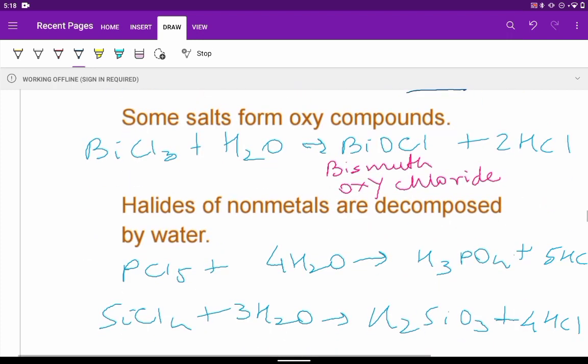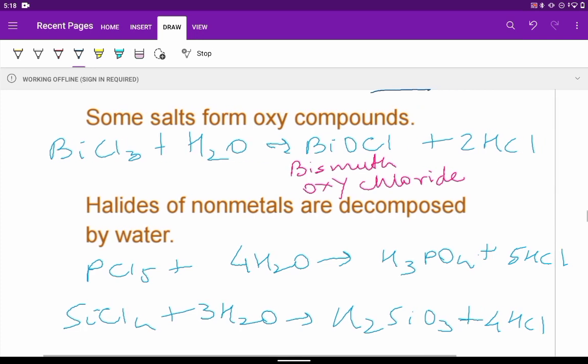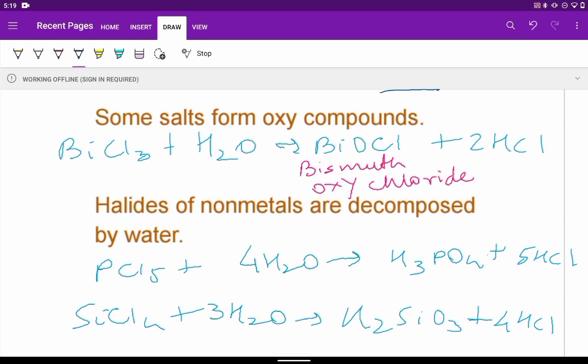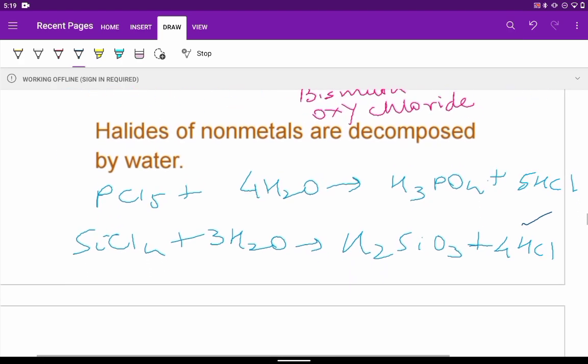Some nonmetal halides like phosphorus pentachloride are decomposed by water. In that case, if I take PCl5 and water, we get H3PO4 and HCl. If I take SiCl4 and water, we get H2SiO3, and HCl will be produced in both the cases. Strong acid is getting produced, meaning if it is a chloride, we definitely get HCl.